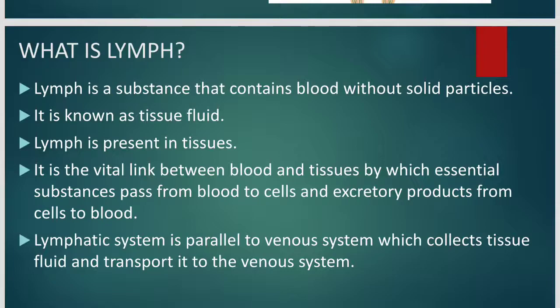It is the vital link between blood and tissues by which essential substances pass from blood to cells and excretory products from cells to blood. So it is helping in the exchange. The lymphatic system is parallel to the venous system, which collects tissue fluid and transports it to the venous system.